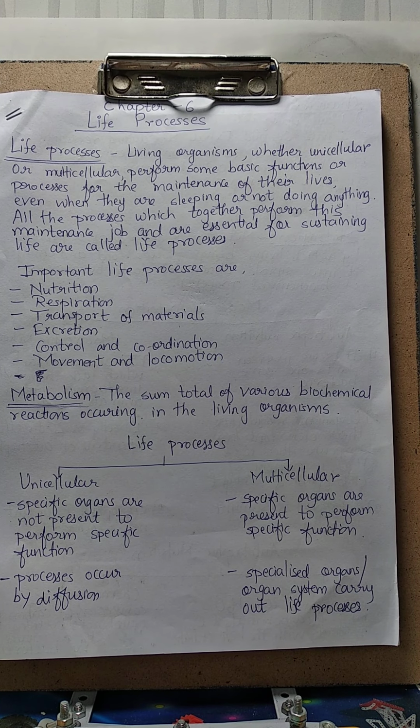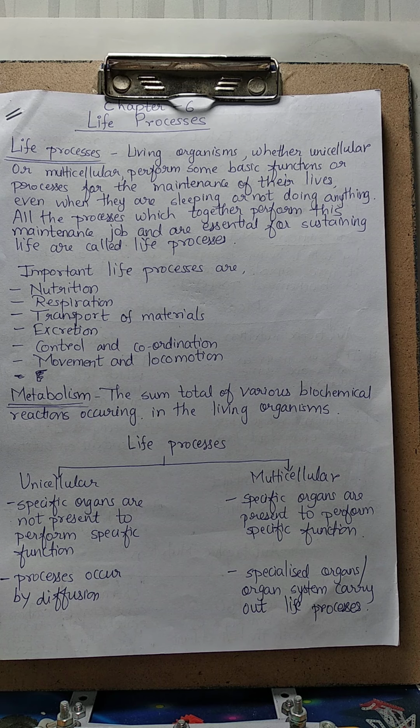Then the transportation process, that is moving molecules from one part of the cell to another part of the cell. As there is only a single cell, and this cell is in direct contact with the environment, through diffusion all these processes take place in a unicellular organism, right?